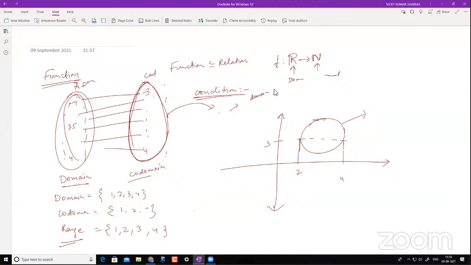No, sir. Yes, sir. It is not a function. Yes, sir, it definitely represents a function. No. Now I will tell you why.